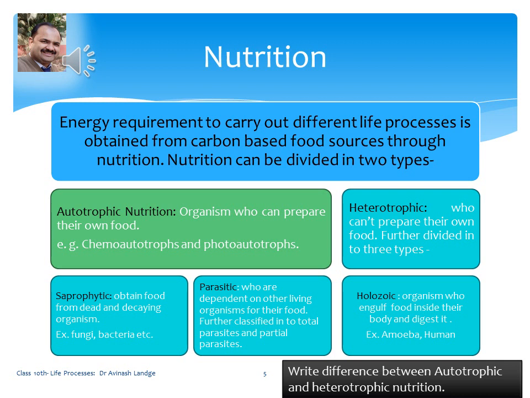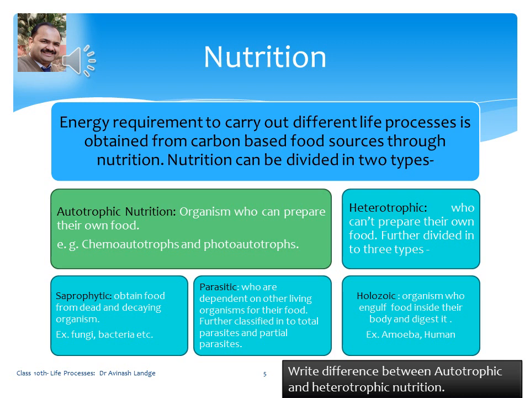Nutrition can be divided into two types, as we have seen: autotrophic type of nutrition and heterotrophic type of nutrition. In autotrophic nutrition, organisms who can prepare their own food material are called autotrophs. In that, we have seen that chemoautotrophs and photoautotrophs can be kept.